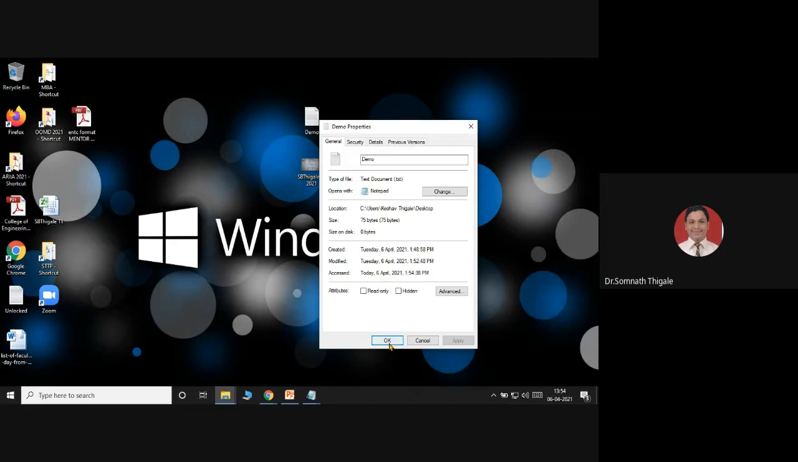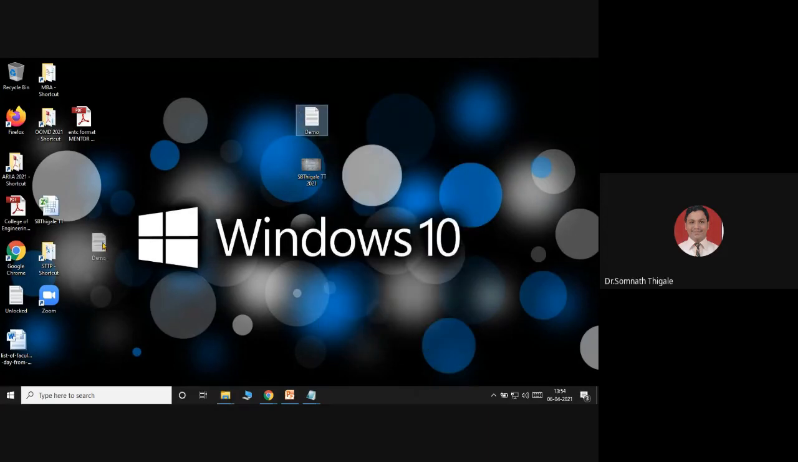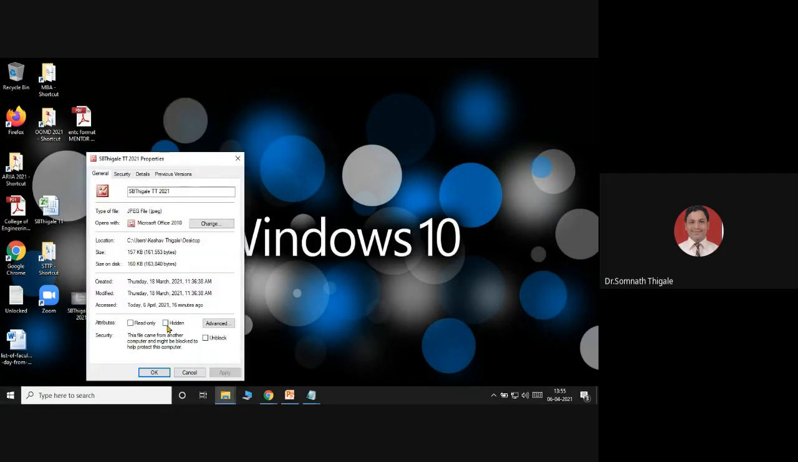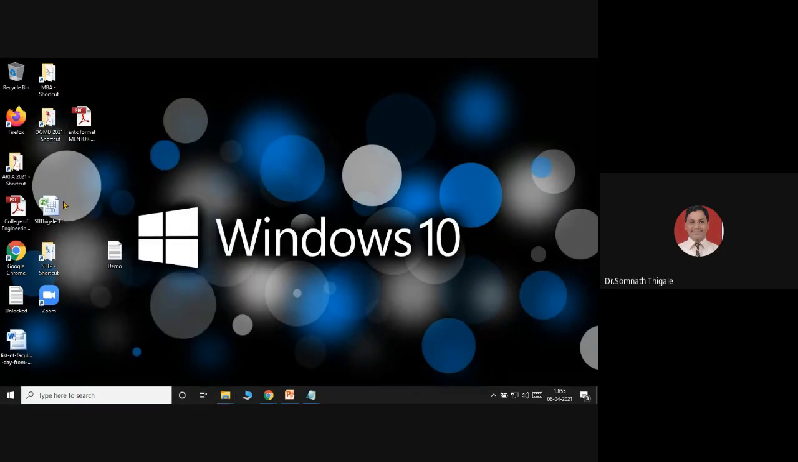Make the changes, say apply, okay. Now you can check the file on your desktop. Suppose you have a very important file and you don't want to give access, or you don't want to make this file visible to all the users of your system. In that case you can hide that particular file. Hide means the file will not be visible to anyone. For example, I have this timetable file. I will make this file hidden: right click, properties, click on hidden, apply, okay. Now that particular file is not seen on the desktop.